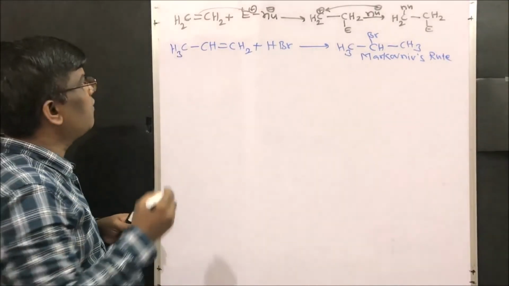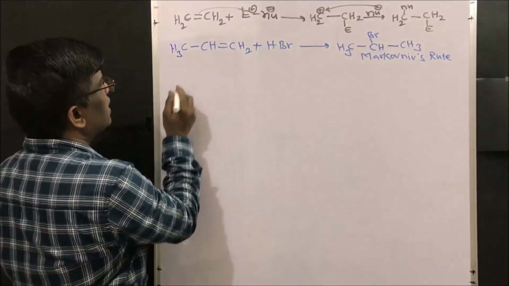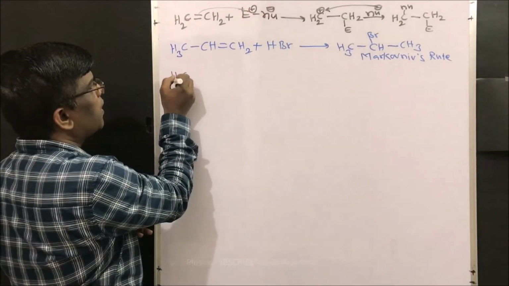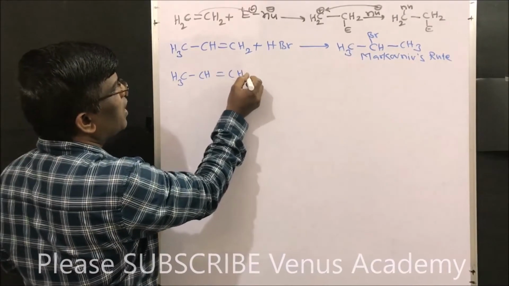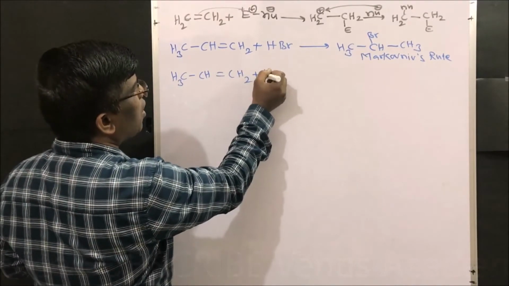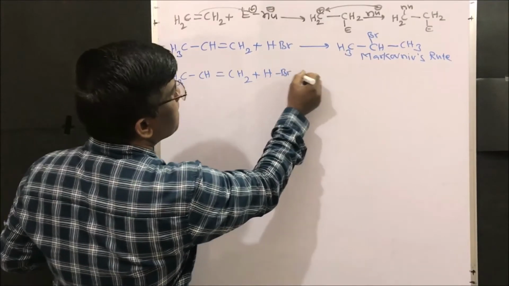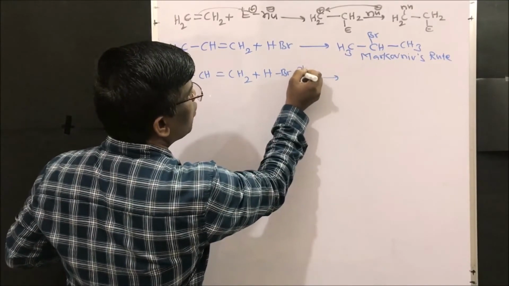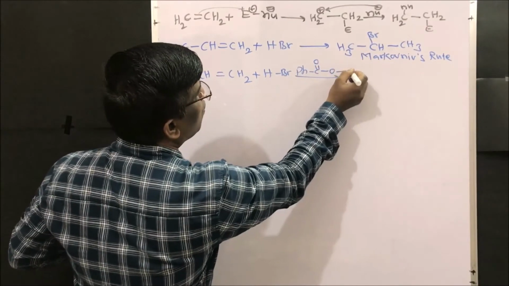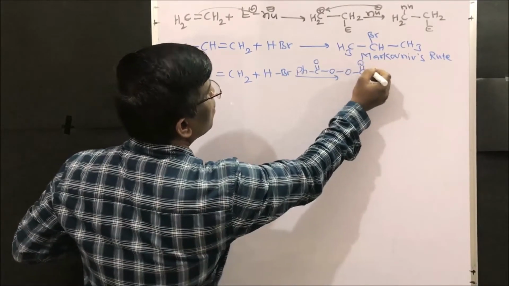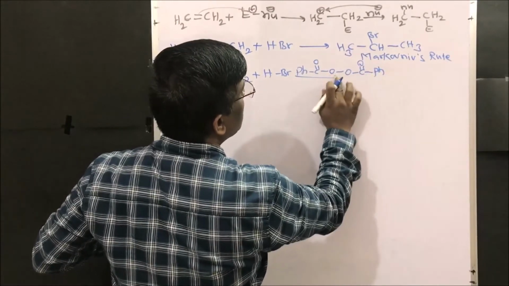But when we do the same reaction in the presence of peroxide, we are going to get the anti-Markovnikov's product. So I am going to take phenyl CO, CO, phenyl; this is benzoyl peroxide.